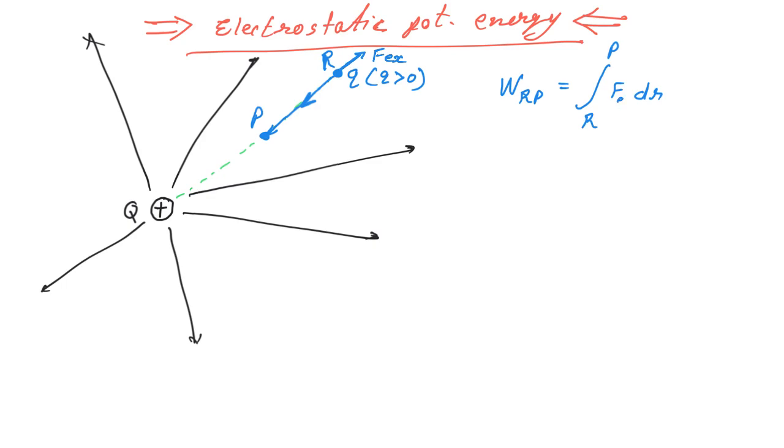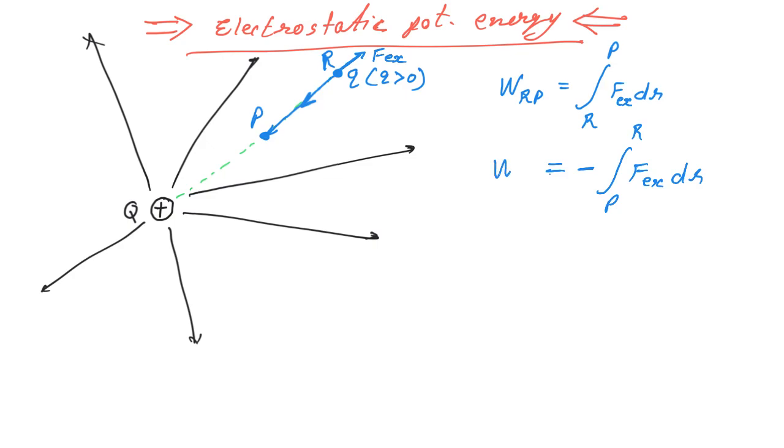So I can name it like F external. So work from R to P is integration R to P F external dr. We can also write this equation by interchanging the limits and putting a minus, that is minus integration from P to R F external dr.